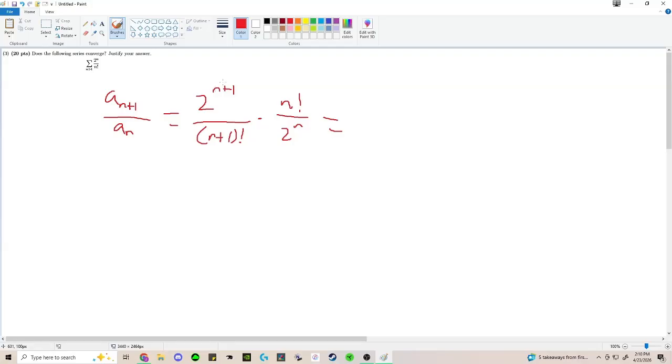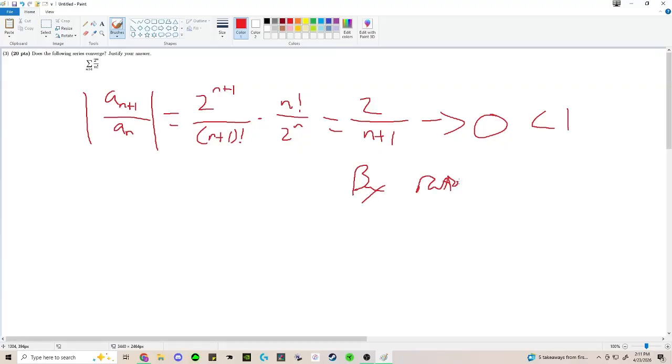Well, we're going to have 2^(n+1) cancel with 2^n, so we've got 2. We're going to have n factorial cancel with (n+1) factorial, so we're just going to have n+1. And this limit here, okay, we've got absolute values here, right? But these are all positive, so you don't need to keep it through. This limit here is obviously 0, which is less than 1. So by ratio test, the sum converges.